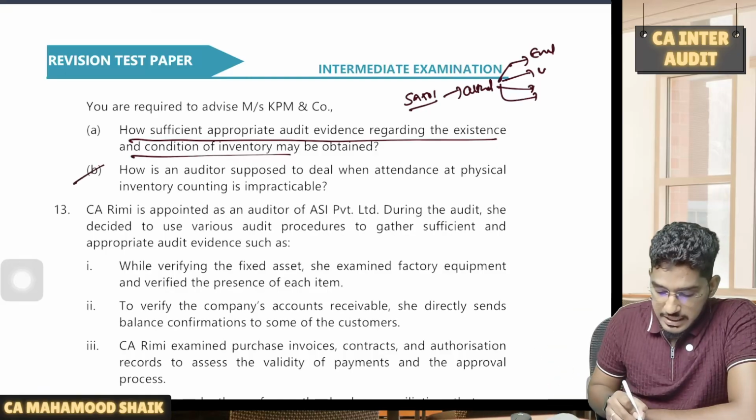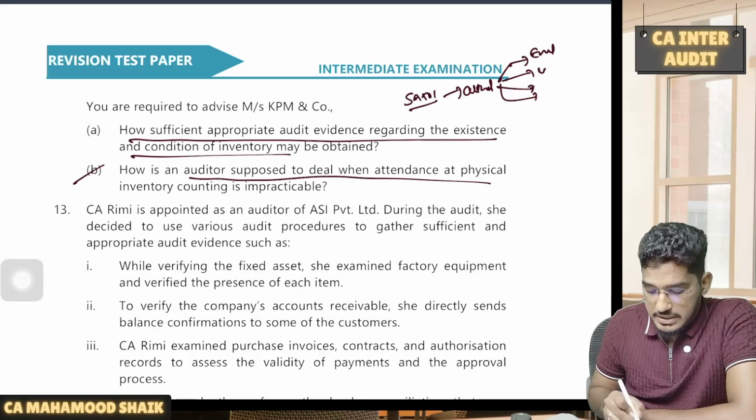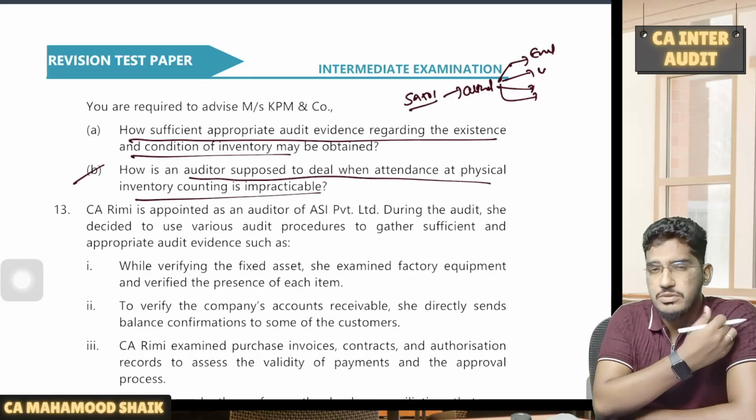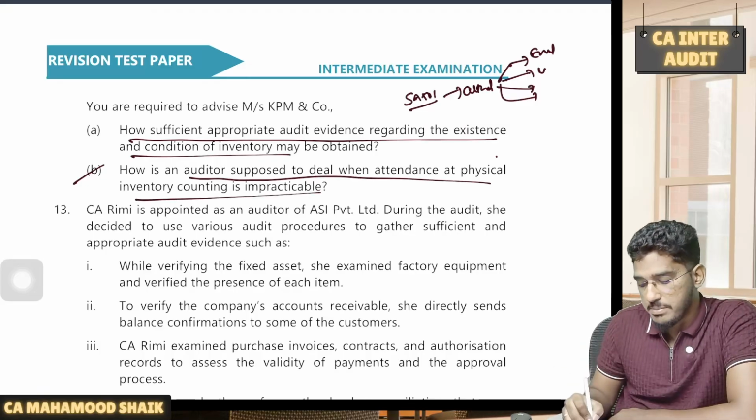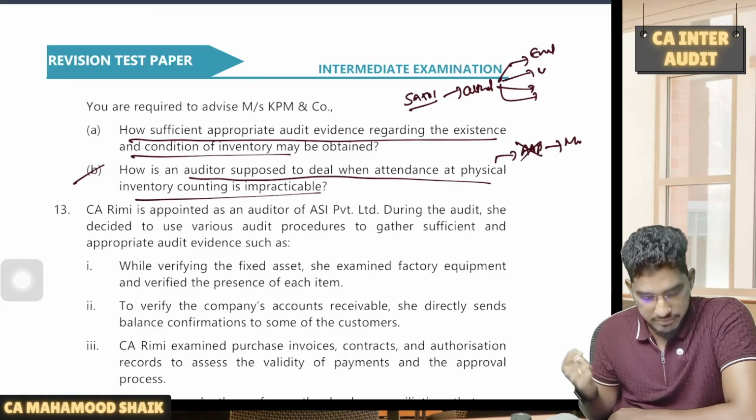And also one more question they're asking: how is the auditor supposed to deal when attendance at physical inventory counting is impracticable? So if the physical verification is impracticable, you try to perform alternative audit procedures. If they are also not available, modify the opinion as per SA 705.